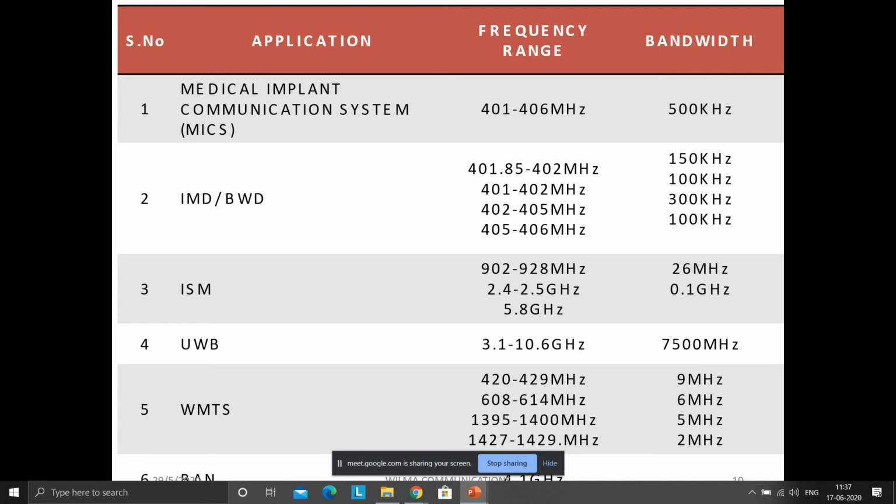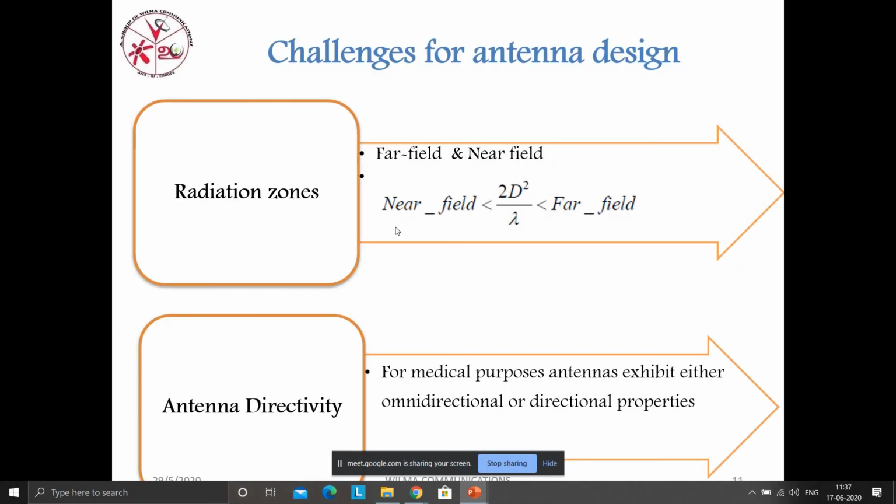Okay, and move on to the next slide. Yes. So if you go for challenges in antenna design, we have 2 conditions. The first one is the radiation zones, and the second one is the directivity of the perturbations. The first one is radiation zones. Everyone knows about radiation zones. There are 2 fields there, a far field and a near field.